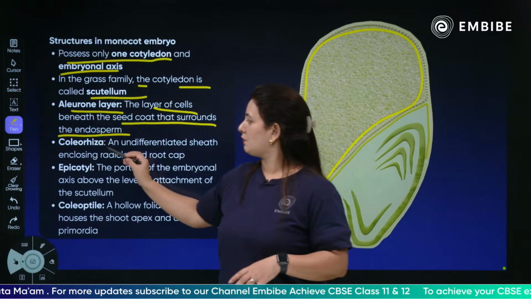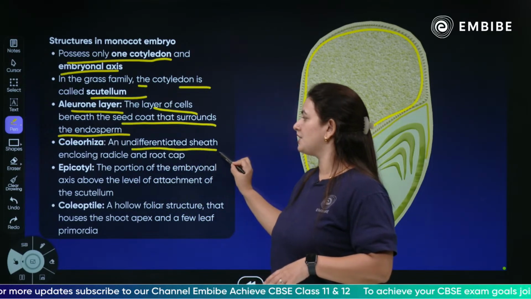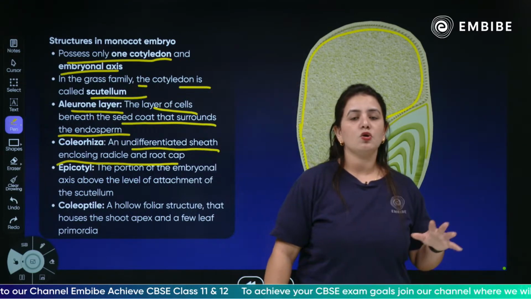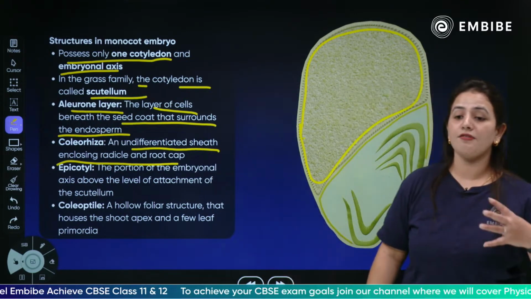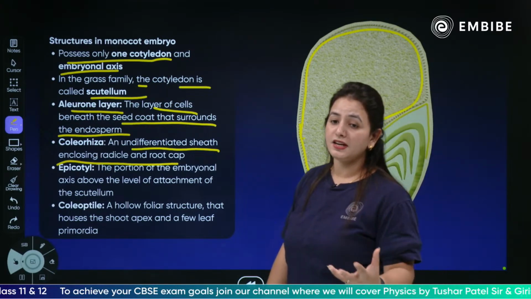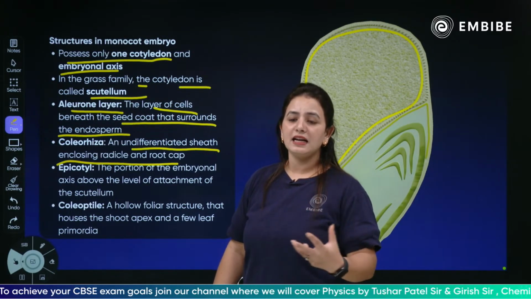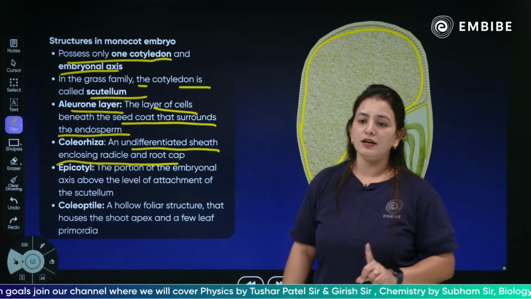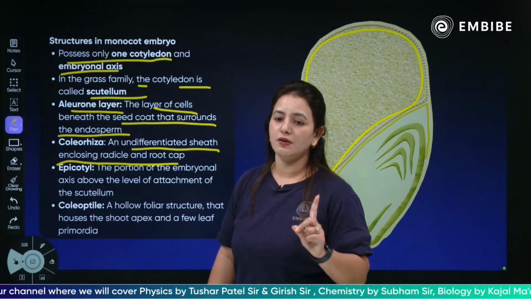Next, we have a coleorhiza, an undifferentiated sheath enclosing a radicle and the root cap. The cells are not differentiated, enclosing a radicle and a root cap. Since you know, in a monocot, only a single cotyledon will give rise to root and shoot development.